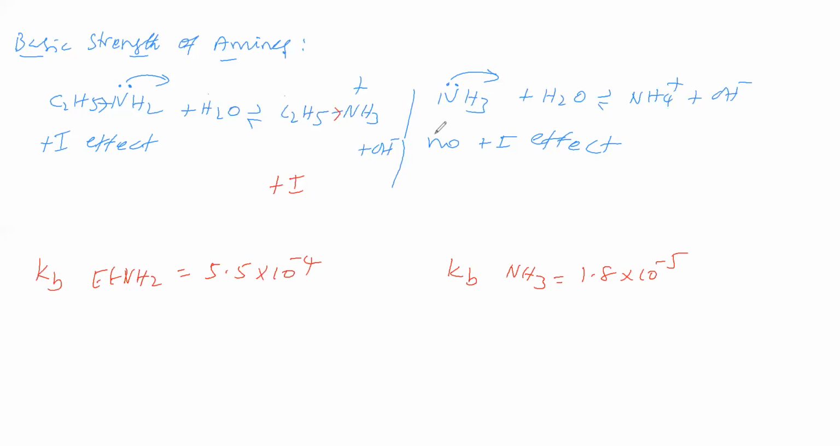Okay. Next, we will take primary amine, secondary amine and tertiary amine, and see how the basic strength varies. We will take the primary amine RNH2, the secondary amine R2NH, and the tertiary amine R3N.